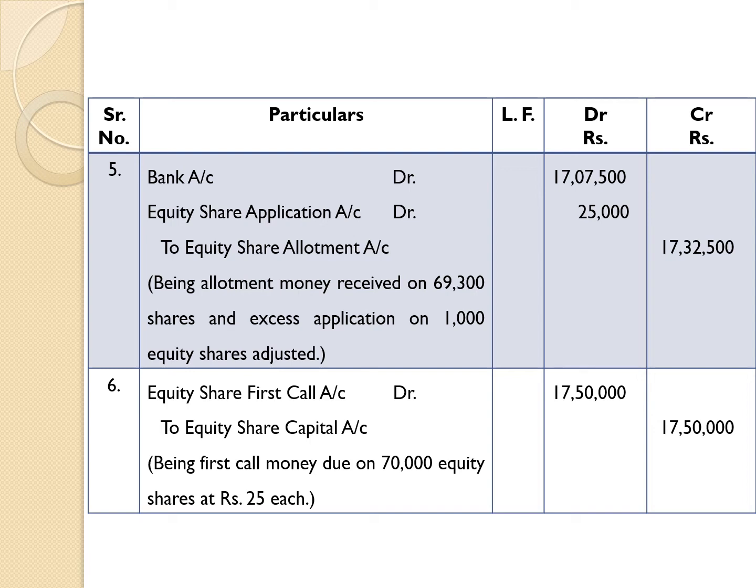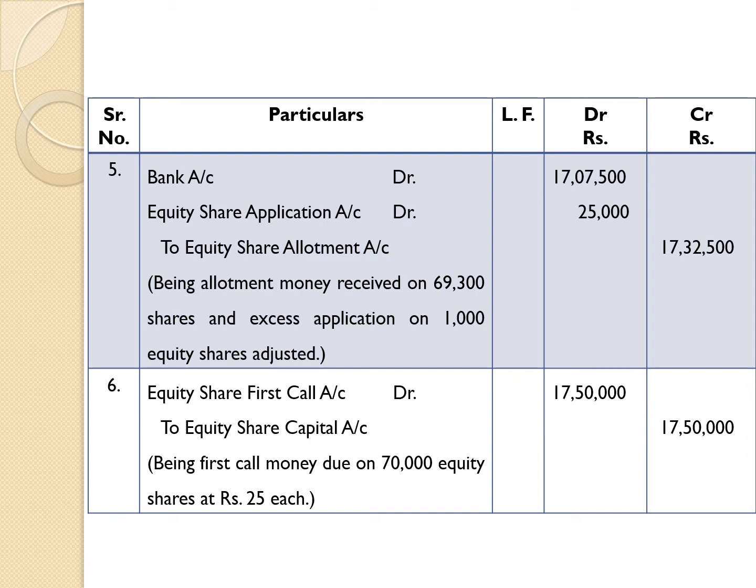But here Mr. Sahil held 700 shares and didn't pay allotment money. Therefore, allotment money was not received on 700 equity shares at rupees 25 each. Therefore, actual amount received is 70 lakh 7,500.